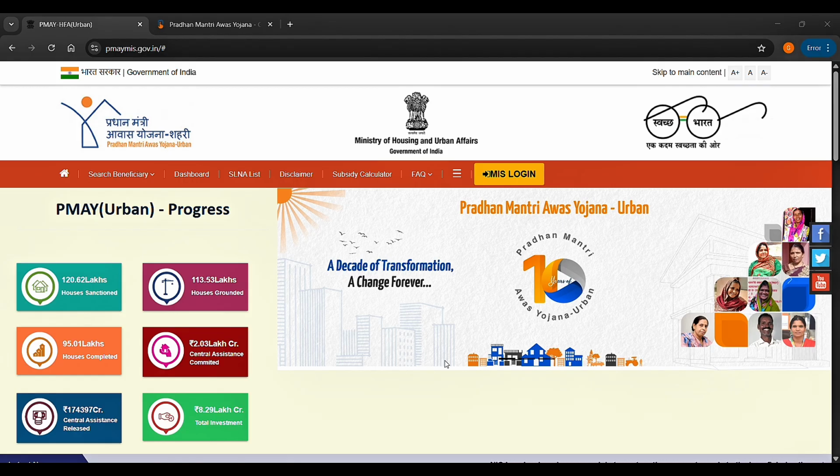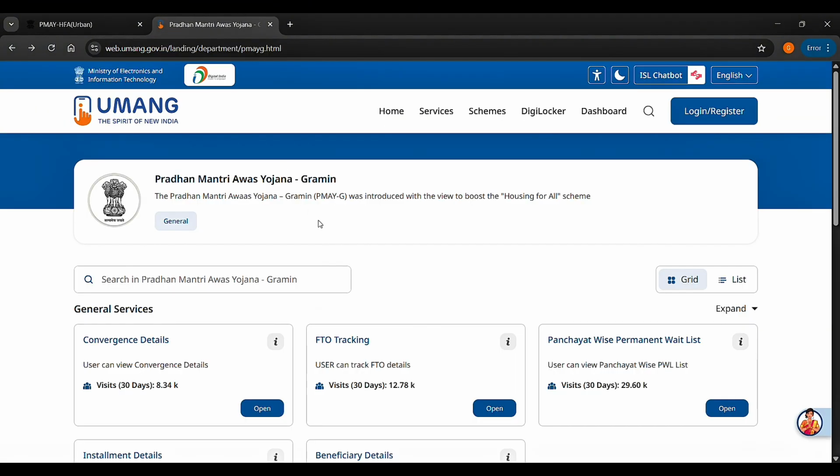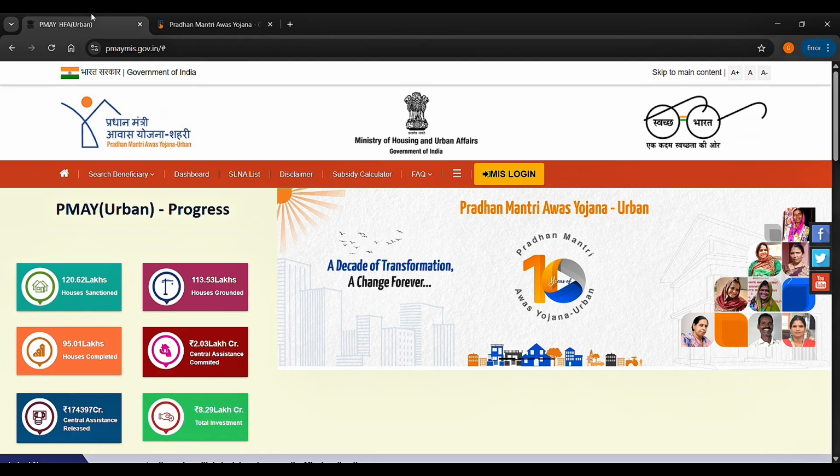PMAY is a flagship scheme of the Government of India launched in 2015. The main aim of this scheme is to provide affordable housing to every Indian family by the year 2025. It has two parts: PMAY Urban for people living in cities, and PMAY Gramin for people living in rural areas.